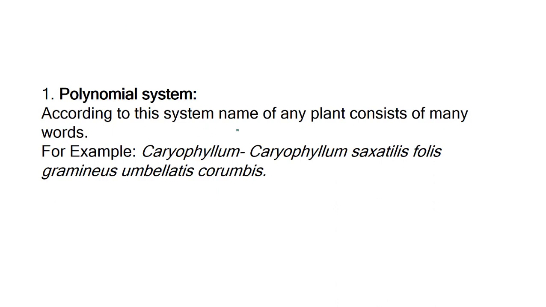According to this system, the name of a plant consists of many words. Say for example, Caryophyllum is a plant. According to the polynomial system, it has these many names: Caryophyllum, Saxatilis, Follis, Gramineus, Umbellatus, Corymbus. Okay, this is the polynomial system.